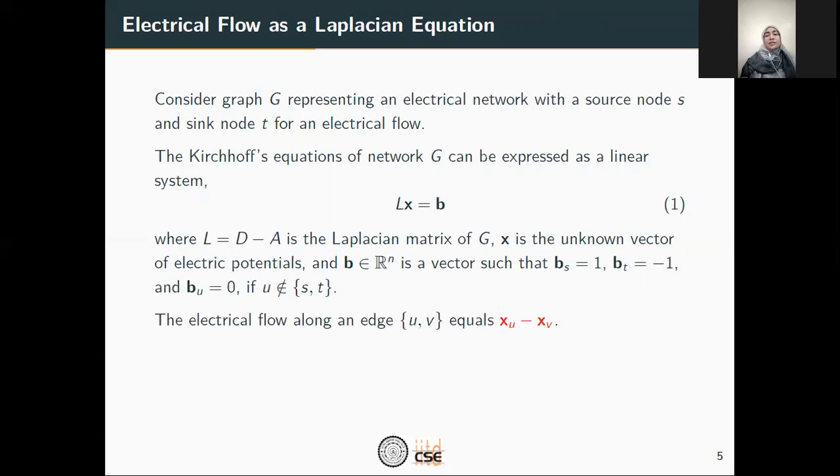Under such a setting, the electrical flow along any edge UV is equal to xU minus xV. So to find the electrical flow, one only needs to solve this Laplacian linear system.